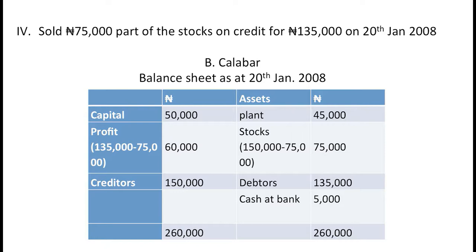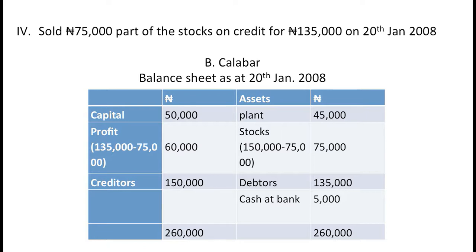Profit, how do we determine our profit? The goods were sold for 135, and part of the goods is 75,000. So you take the difference, which is 60,000 naira. You can see it there. 135,000 naira minus 75,000 naira will give us 60,000, and the 60,000 is our profit. Then the creditors have not been paid. It will still come under the debit side, which is the liability side of your account, as 150,000 naira.